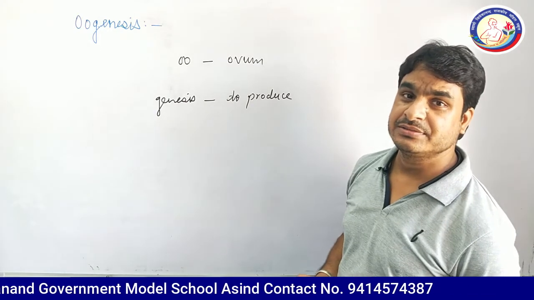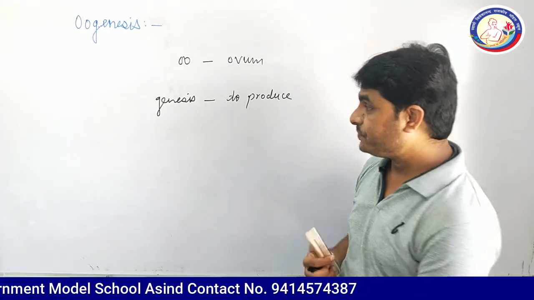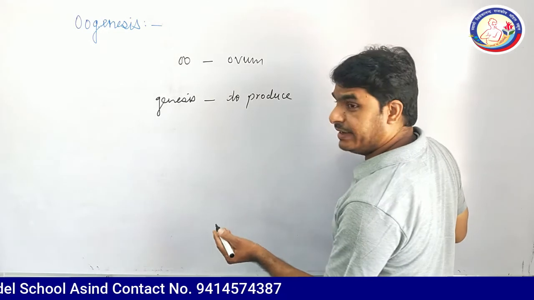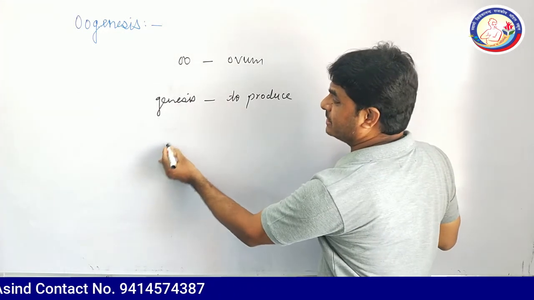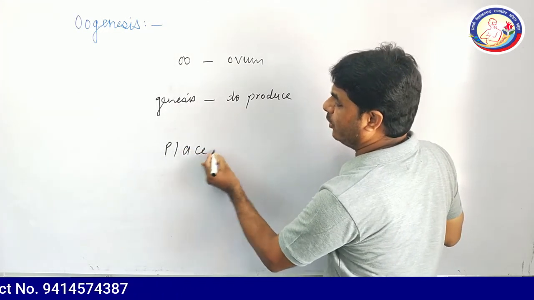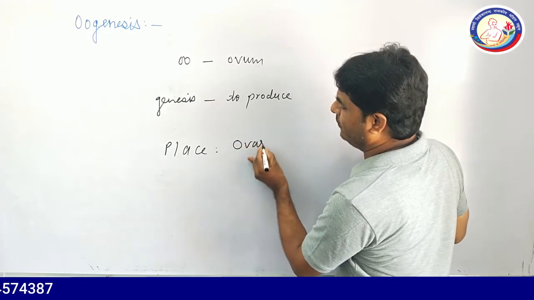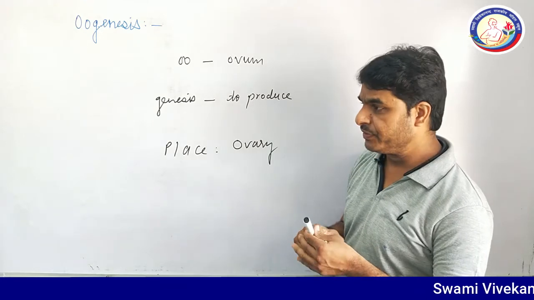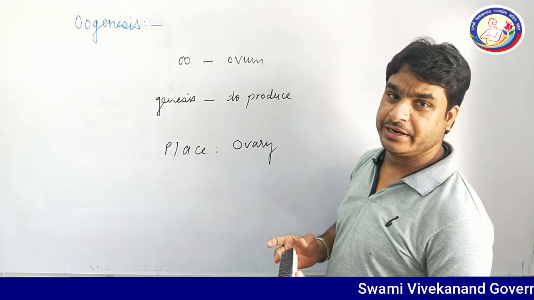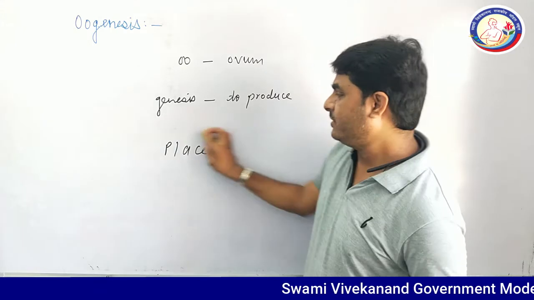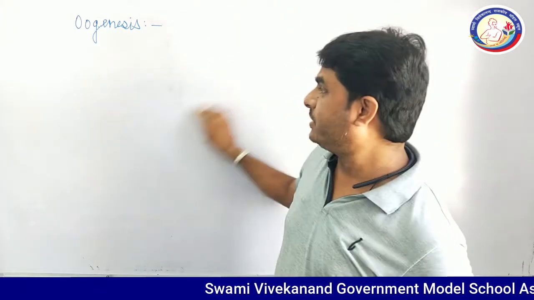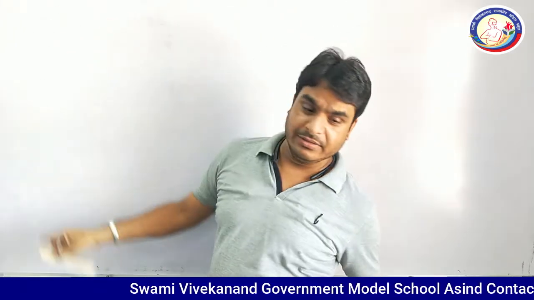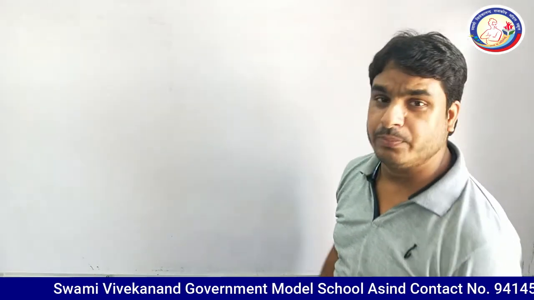As far as puberty age, oogenesis is carried out in the ovary. So the place of oogenesis is the ovary. It is a very complicated process and it takes different time to complete the stages.